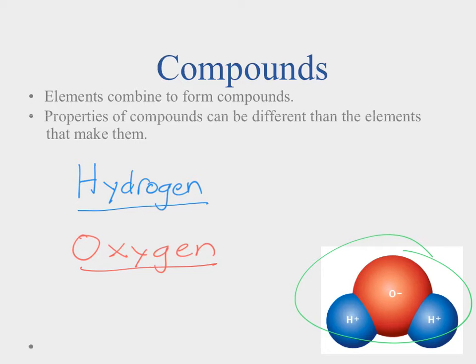So if I take something really explosive and I add to it the ability to burn, I would have this huge explosion. And that's what happens when I mix hydrogen and oxygen together and give them a little spark. But then it forms water. And water is an amazing thing. As you know, water is not very flammable. In fact, that's what we use to fight fire. So you can see how the properties of water are different than the properties of the elements that make them.